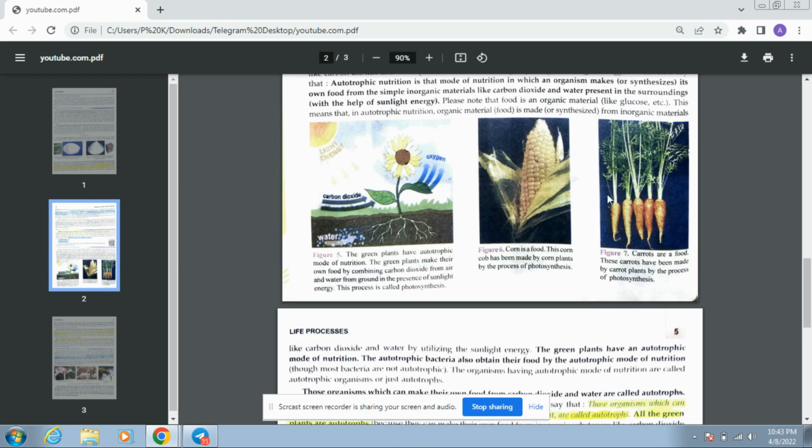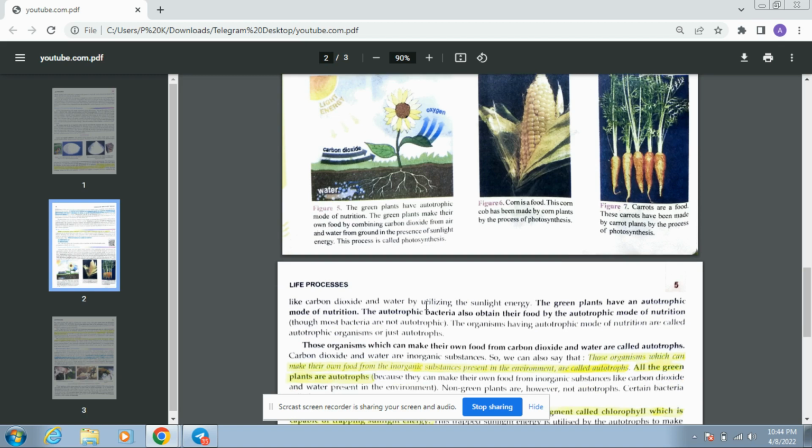Let us go to the next page. This means that in autotrophic nutrition, organic material, food, is made or synthesized from inorganic material like carbon dioxide and water by utilizing sunlight energy. Green plants have an autotrophic mode of nutrition.